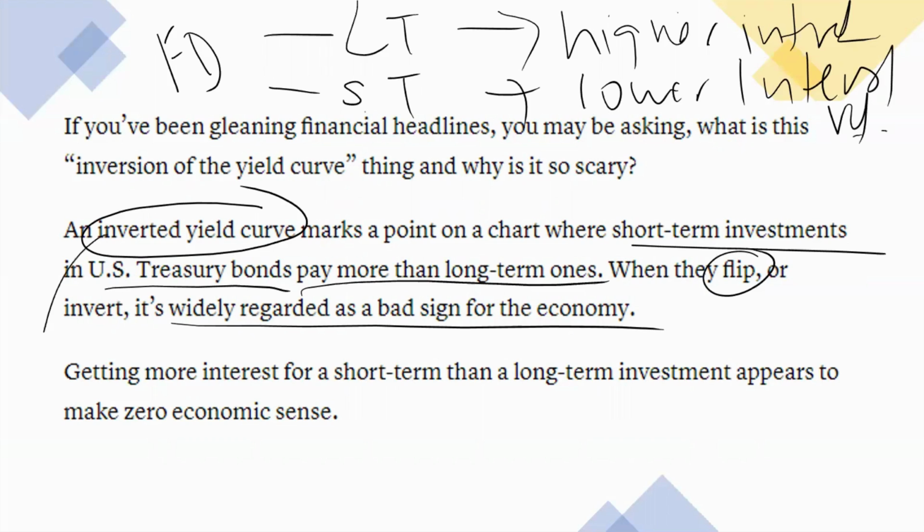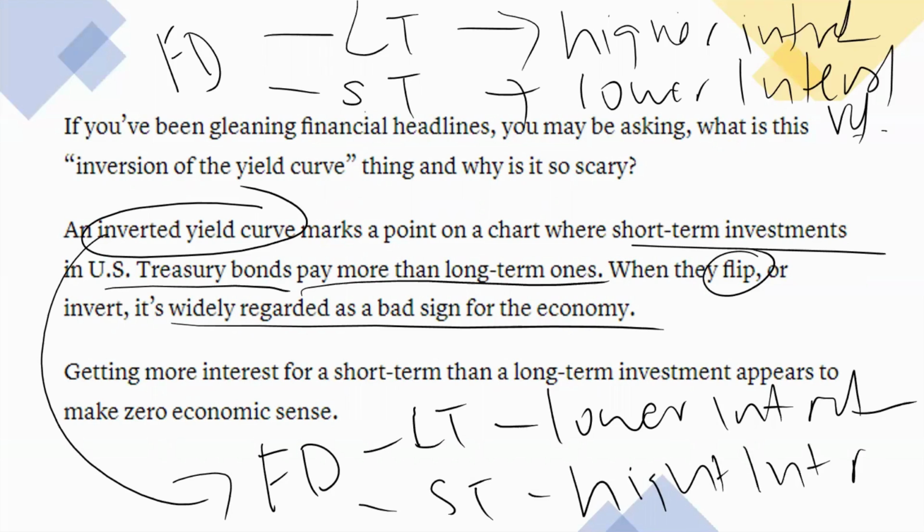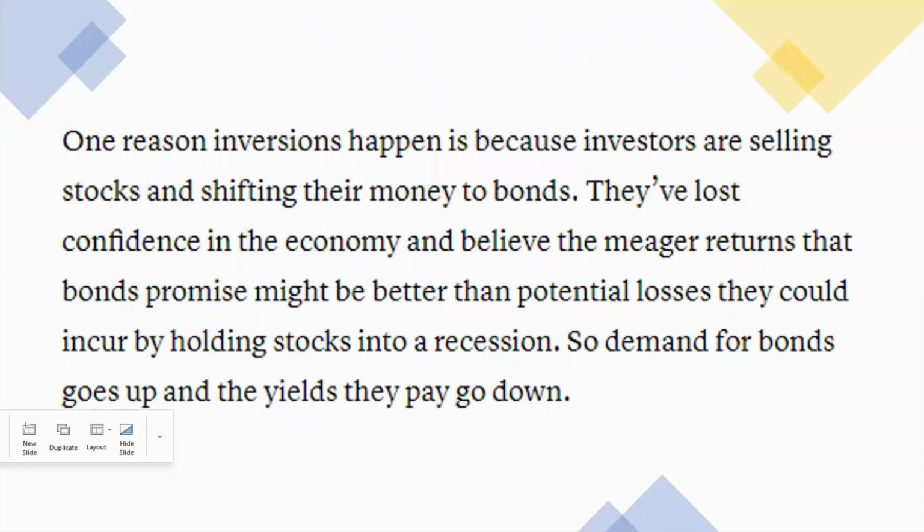When an inverted yield curve happens, it kind of flips. When you put into a fixed deposit for a long term, you get a lower interest rate, and in the short term, you have a higher interest rate. So in this case, it doesn't even make any economic sense for that to happen.